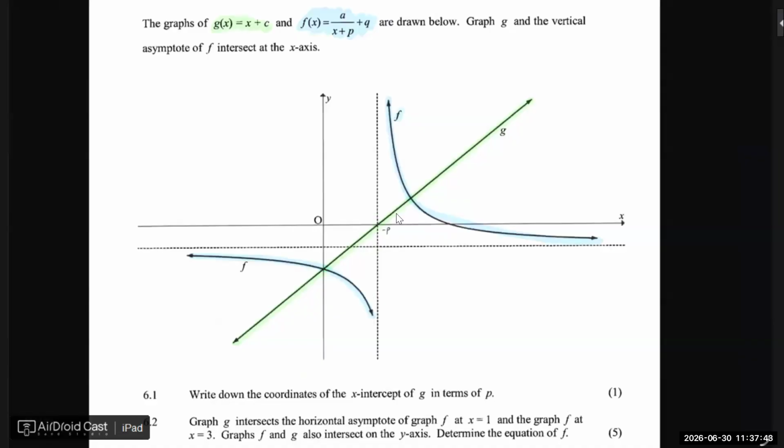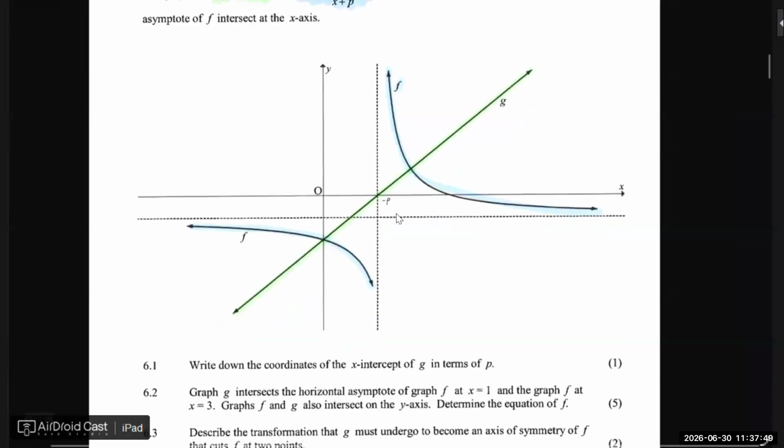So now they say here, graph for 5 marks. Graph G intersects the horizontal asymptote of graph F at x equals 1 and the graph F at x equals 3. Graph F and G also intersect on the y-axis.